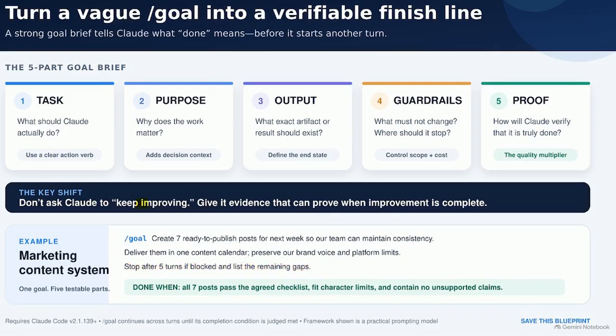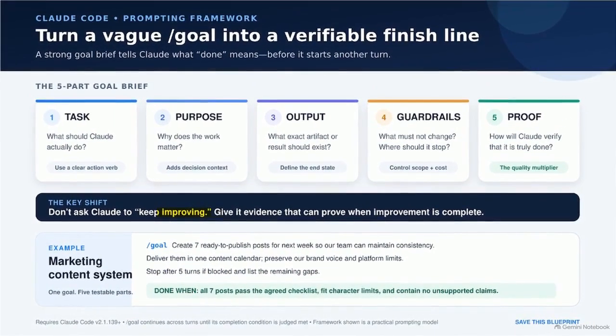Look at the dark blue banner in the center. A common mistake is asking Claude to keep improving. This prompt is too subjective to be verifiable. Instead, you must provide measurable criteria that signal the work is complete. You do that in column 5, proof.